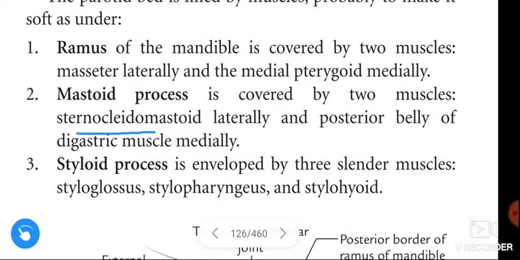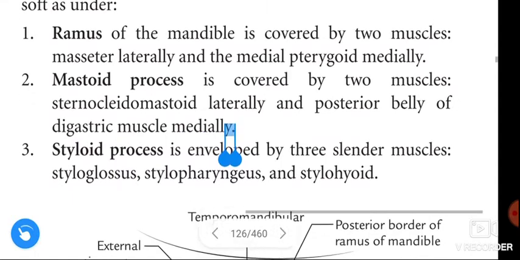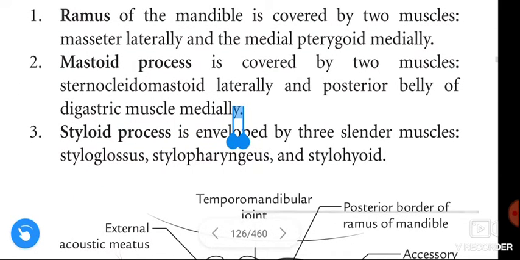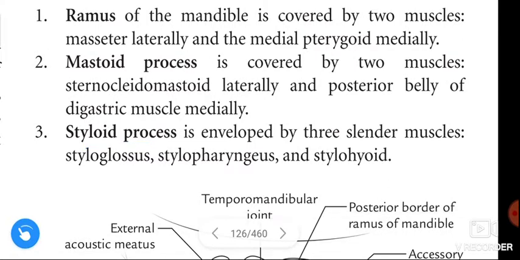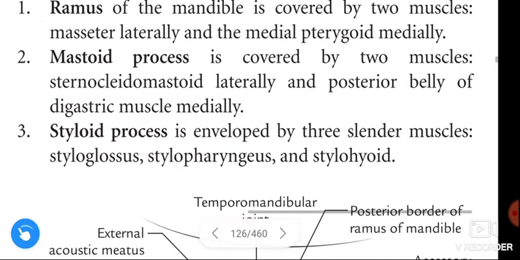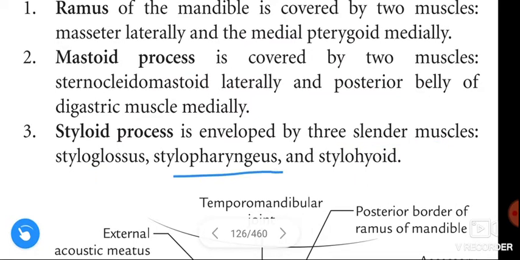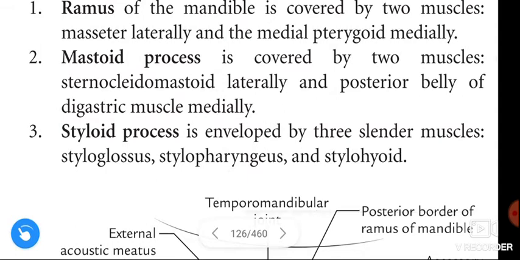Sternocleidomastoid is lateral, and the posterior belly of the digastric muscle is medial. Next, the styloid process is enveloped by three slender muscles: styloglossus, stylopharyngeus and stylohyoid.